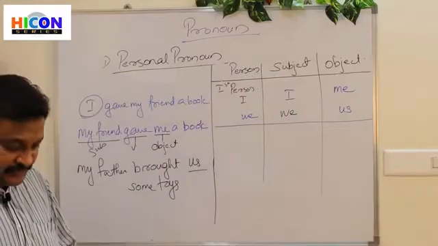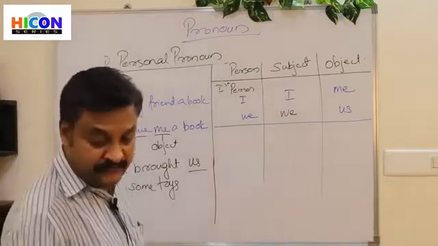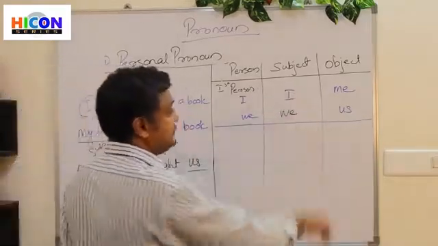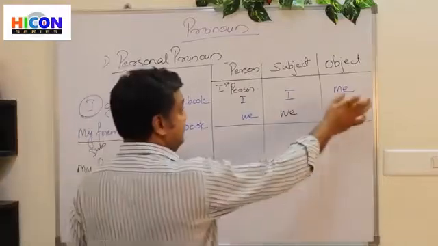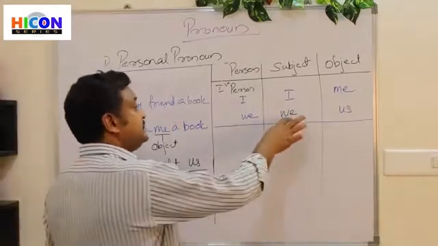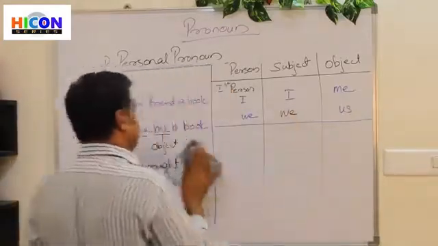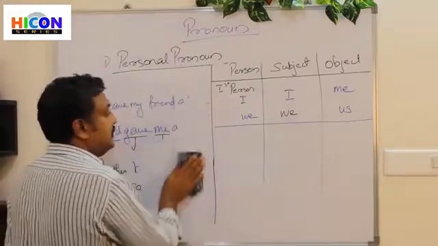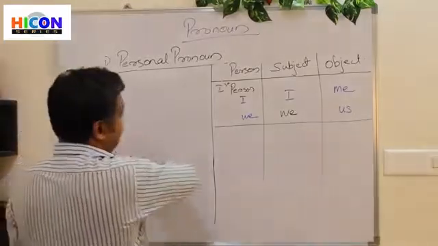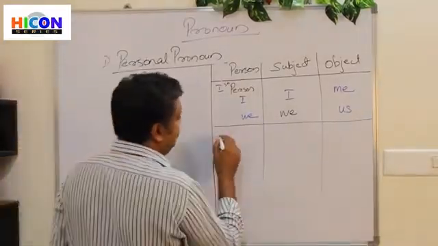Okay? Is it clear? When we use the first personal pronoun, I is used as a subject and its object is me. Is it? Me. We is used as a subject and us is an object. Clear? Now we will check the same with the second person. Right? So what is the second personal pronoun?